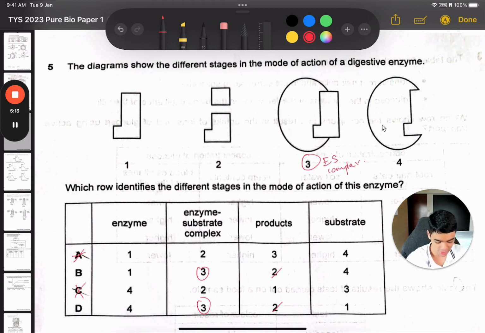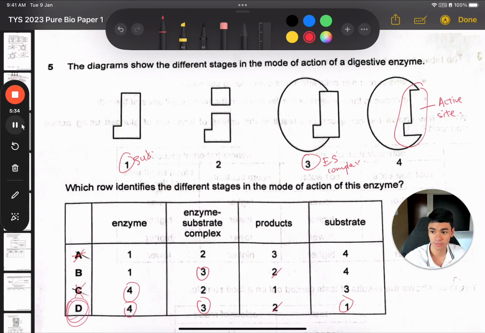Let's just look at the substrate or enzyme. So substrate, is it 4 or 1? So this one is the active site, which is complementary to the substrate, which is number 1. Okay, so the active site must be present on the enzyme, it can't be present on the substrate, right? So 4 is the enzyme, and the substrate is 1. So the answer would be option D.